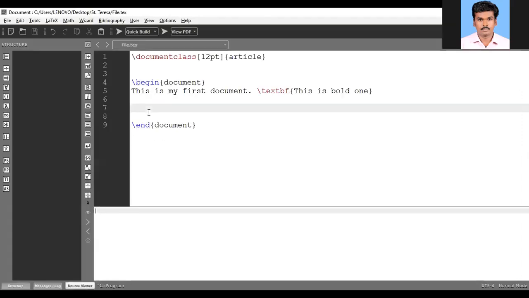Okay. Tomorrow's lecture will be based only on mathematical equations. Before that, I am going to give a small introduction. There are two types of mathematical mode: one is inline mode, another one is display math mode. Inline mode is nothing but inserting the equation or symbols in the running text.